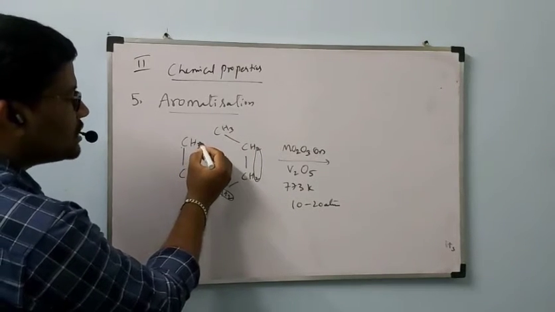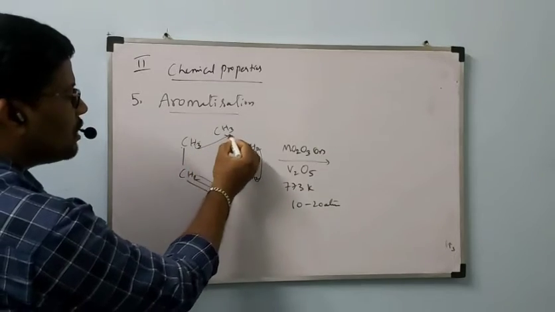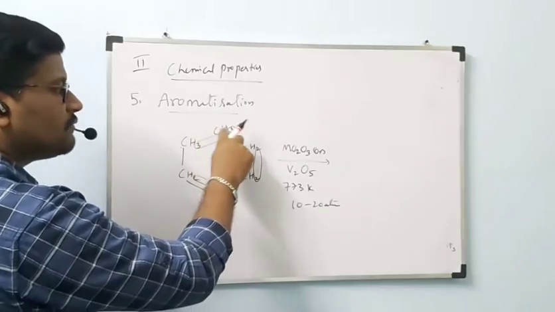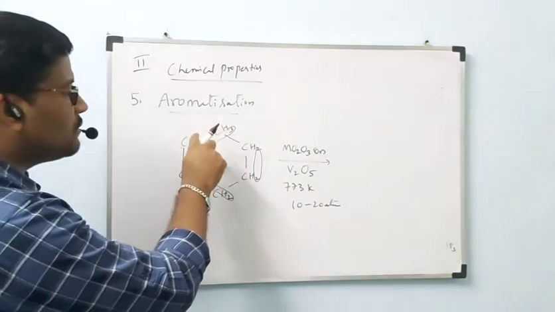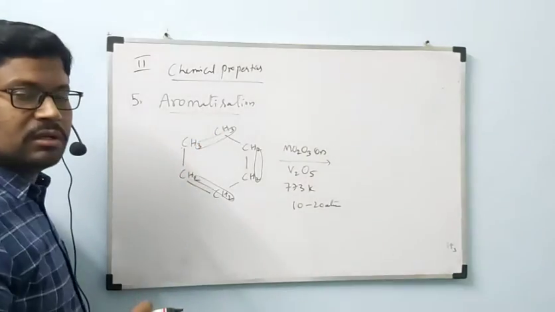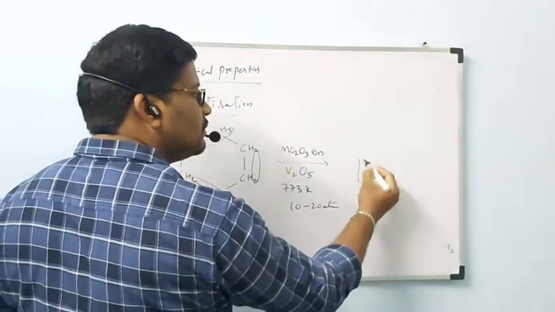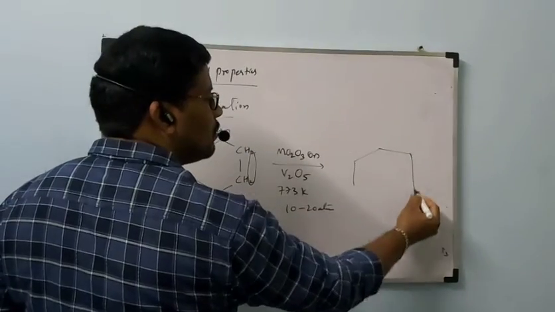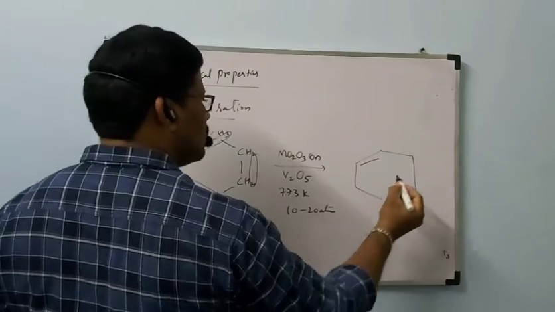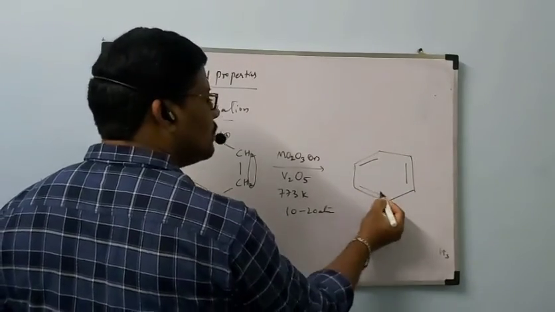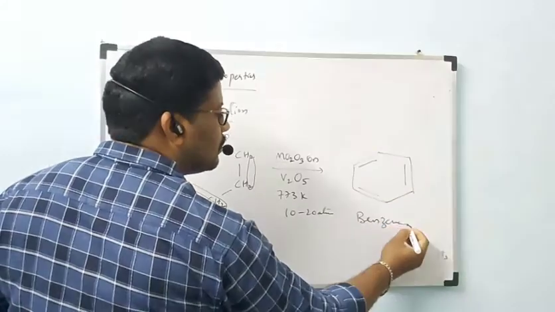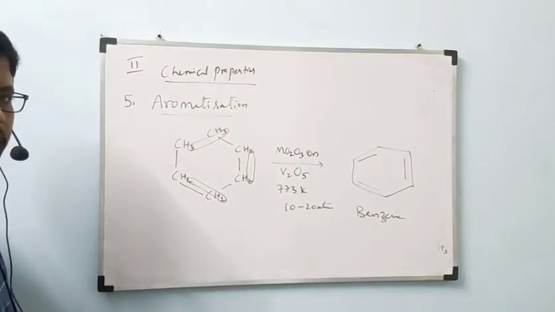Because of one hydrogen removal, we get one bond; because of another hydrogen removal, we get another bond. Like that, we get the benzene ring: double bond, double bond, double bond. Benzene is the aromatic compound.